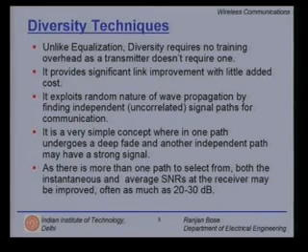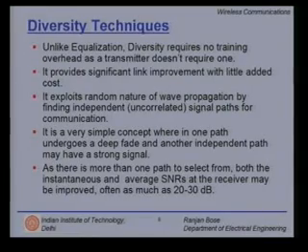It also exploits the random nature of wave propagation by finding independent and hence uncorrelated signal paths for communications. That is how diversity works. It is a very simple concept wherein one path undergoes a deep fade and another independent path may have a strong signal component. That is it. Okay? If you cast several nets, you are bound to catch fish in one of them. That is the basic philosophy. As there is more than one path to select from, both the instantaneous and average SNRs at the receiver may be improved, often as much as 20 to 30 dB.